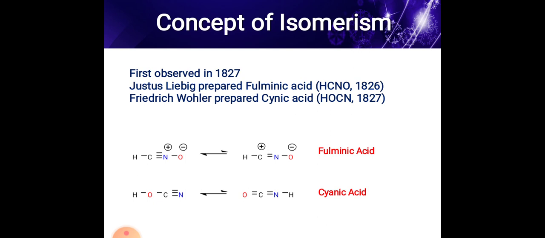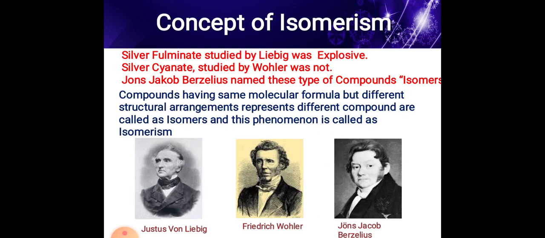Isomerism was first observed in 1827. Justus Liebig prepared fulminic acid and Friedrich Wöhler prepared cyanic acid. This is the structure of fulminic acid and cyanic acid. Silver fulminate studied by Liebig was explosive, while silver cyanate studied by Wöhler was not.